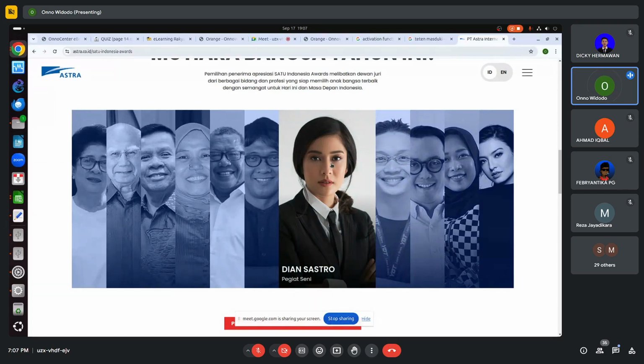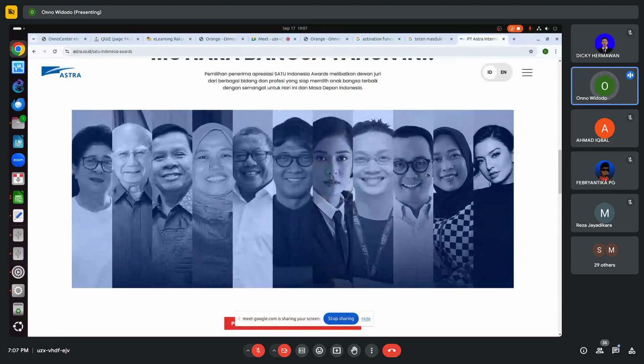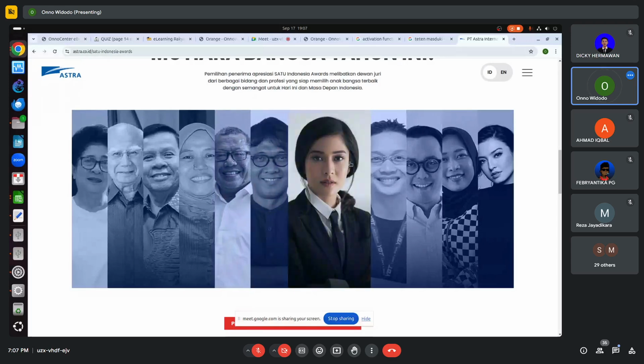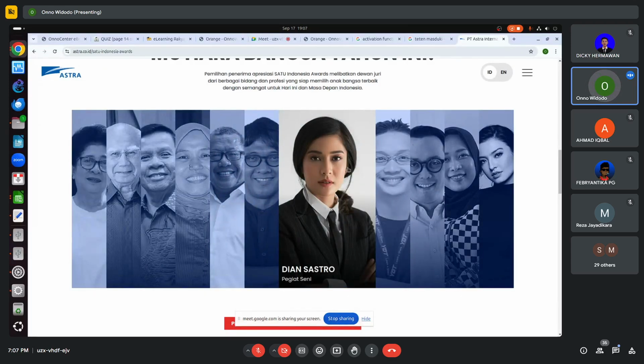Dian Sastro. Dian Sastro is more brutal. When she gives a mark, if it is bad, she will give 1. Many of us give 5 or 7. She gives 1. So her mark will likely be an outlier among the other jury. But this outlier is very important from my modeling point of view.